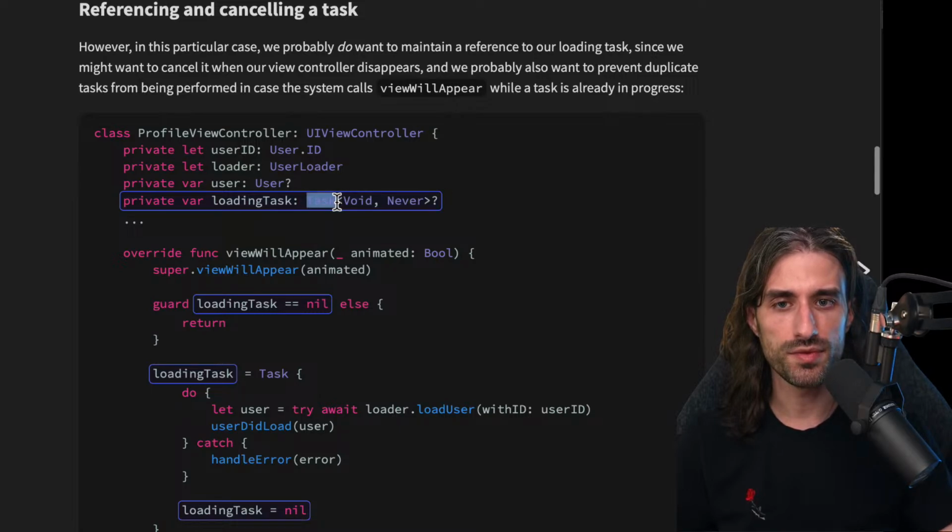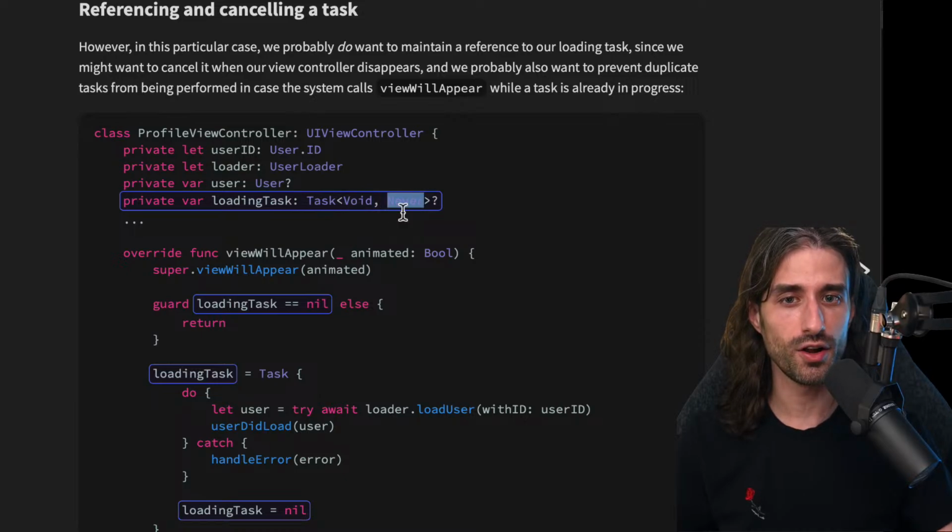It's a type with two generic arguments. The first one is the return type. The second one is the potential error type. And so when you have a task that doesn't return anything, the return type is Void, and if it never produces an error, the error type is Never. And sometimes in your code base, it might make sense to create a type alias so that you can refer to this type more easily than by explicitly providing these two generic arguments each time.